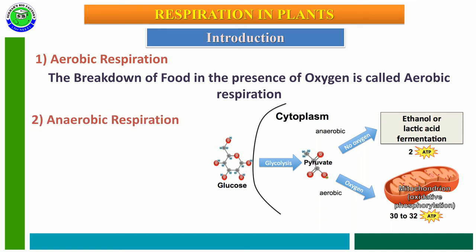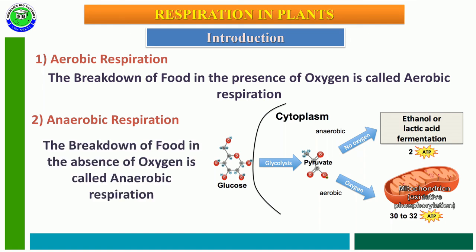The second type of respiration is anaerobic respiration. In this, the breakdown of food material takes place in the absence of oxygen. In anaerobic respiration, incomplete oxidation of food material takes place and it leads to the formation of either ethanol or lactic acid, and this process produces very little energy.